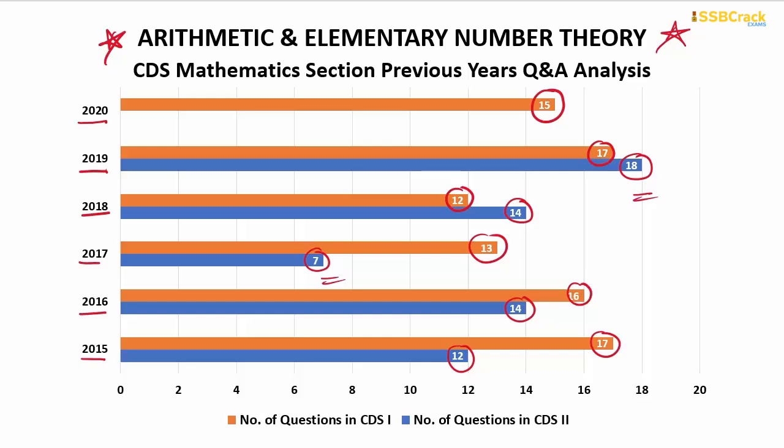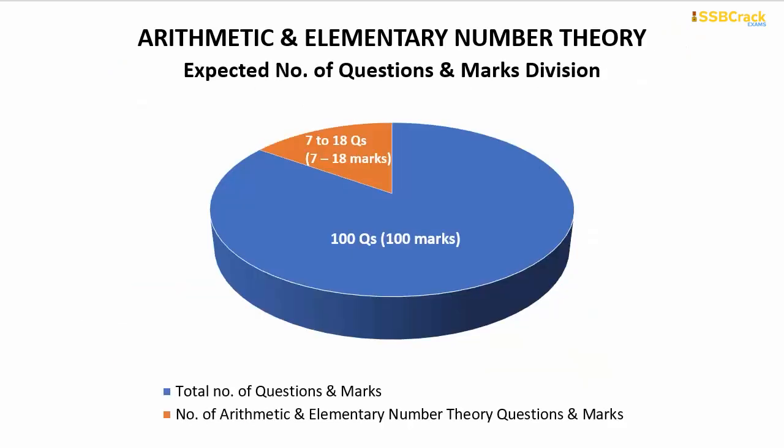The questions varied within this range, with certain years having 15, 12, 13 or 14 questions out of the 100. Hence, in the upcoming CDS exam paper, you can easily expect questions in the 7 to 18 range on arithmetic and elementary number theory, carrying 7 to 18 marks out of the 100 marks paper.